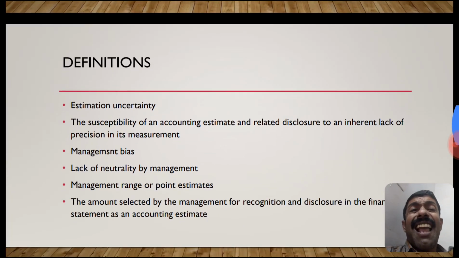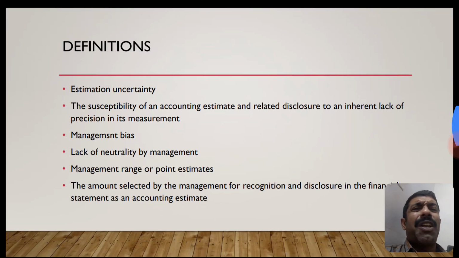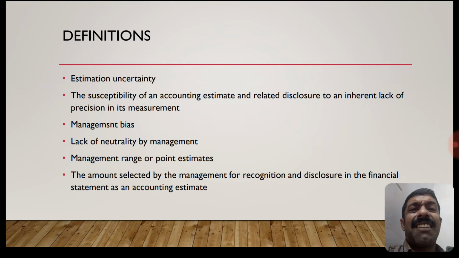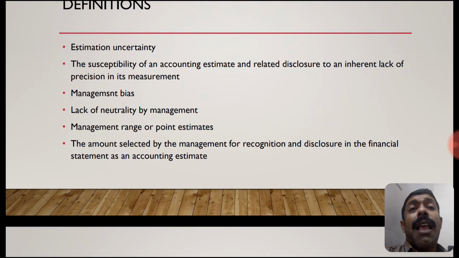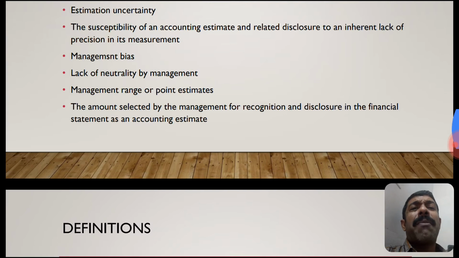What is estimation uncertainty? The susceptibility of an accounting estimate and its related disclosure to an inherent lack of precision in its measurement. If there is a lack of precision in its measurement, then it is called estimation uncertainty. At the time of estimation, management's measurement is not precise. What is management bias?